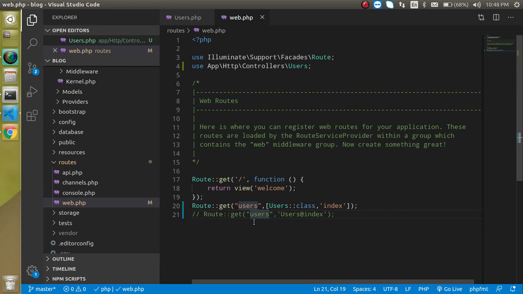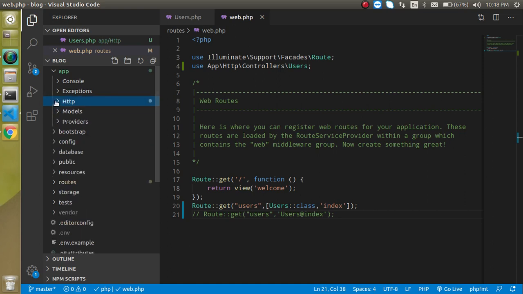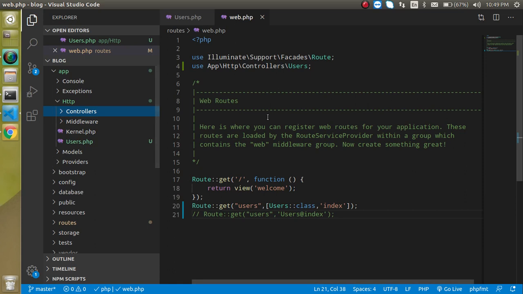So why did they make this change? Because until Laravel 7 we were bound to make the controller only inside the Http/Controllers directory. So now we can make the controller files anywhere in our complete project, right? We can put them anywhere. So for example, I want to put it outside the Controllers directory. Now you can see that our Users file is a part of the Http directory, right? This is not a part of the Controllers directory, so we can still use it. How can we use it?